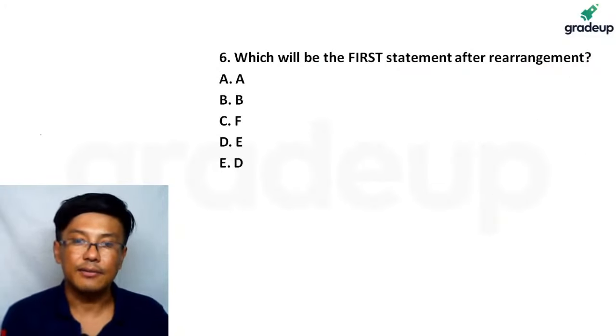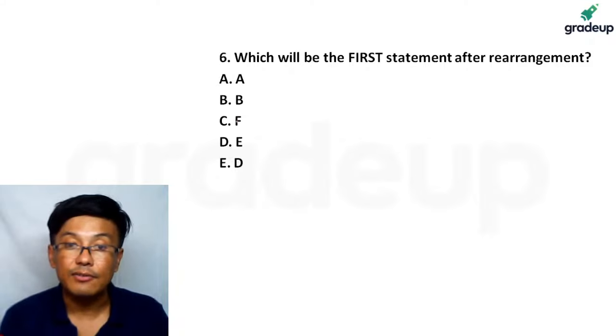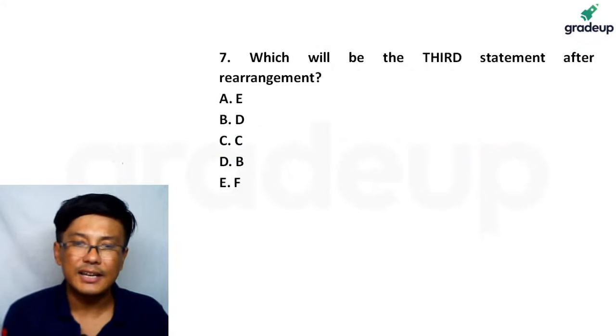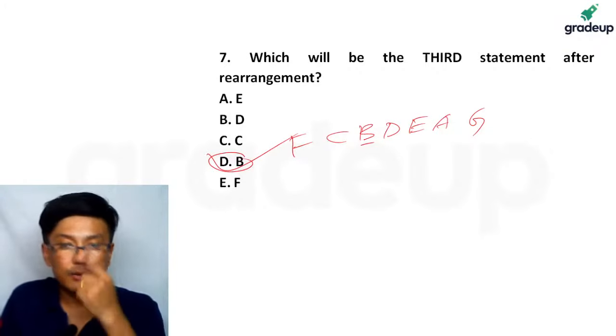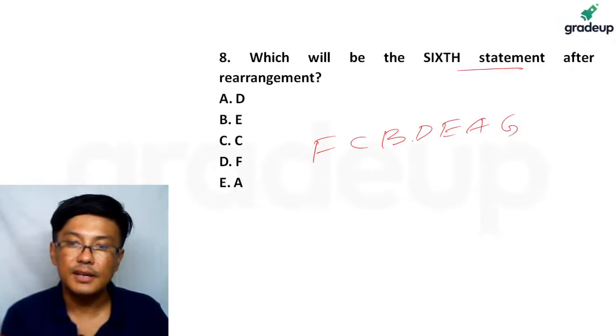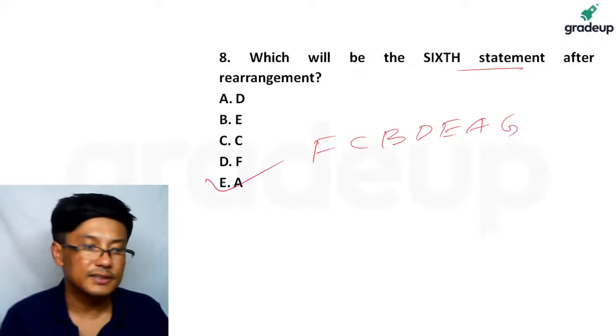First statement, F. What you have to be careful about is that F does not mean option F. It will have to be this. So what was the sequence? FCBDEAG. It can be very easily answered. Next, what is it? FCBDEAG is the sequence. Third sentence, what is it? B. So this is the answer. Now once you are through with the initial trouble, it becomes very easy. FCBDEAG, what will be the answer? Sixth statement, FCBDE, so FCBDA. The answer will have to be this.